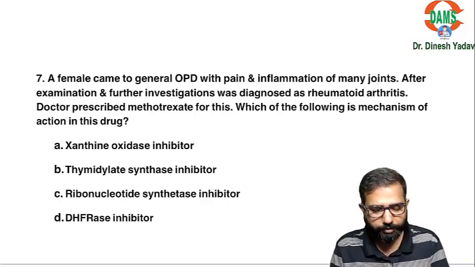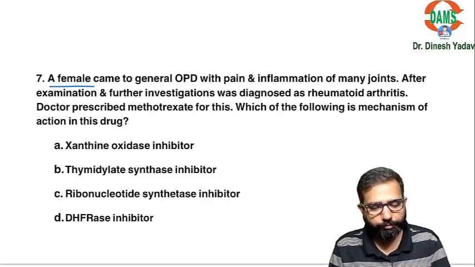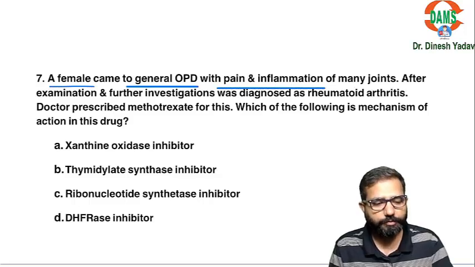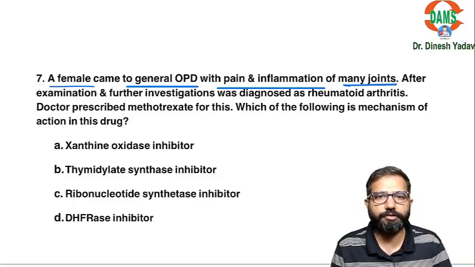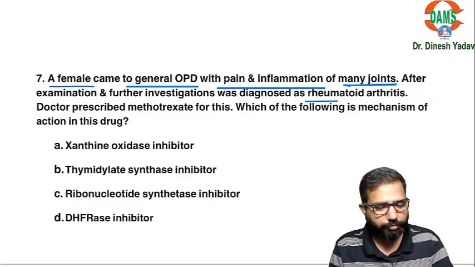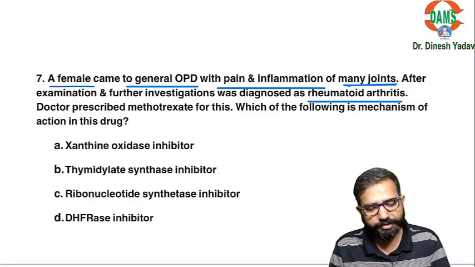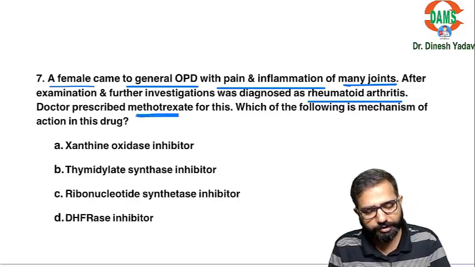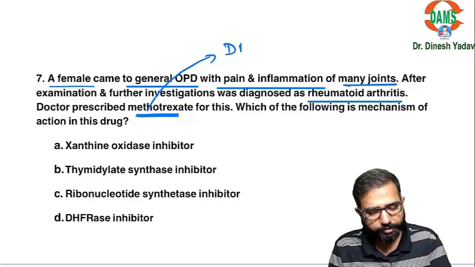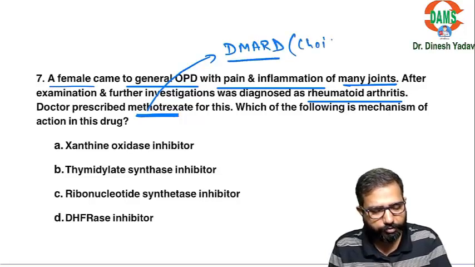Next question. A female came to the general OPD with pain and inflammation of many joints. After examination and further investigation, she was diagnosed as rheumatoid arthritis. The drug prescribed for this is methotrexate. That is the first choice DMARD in these patients.